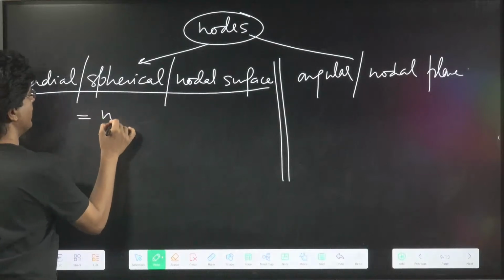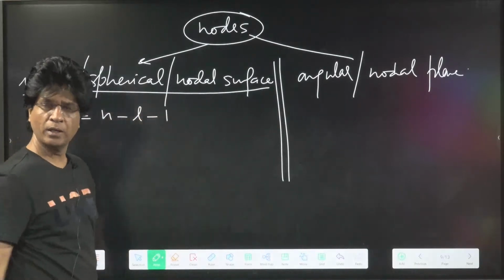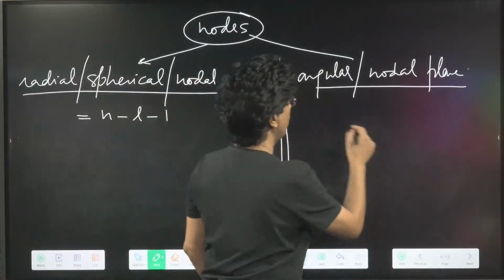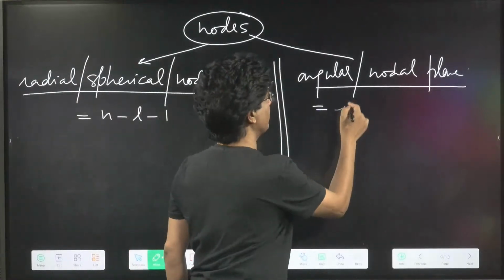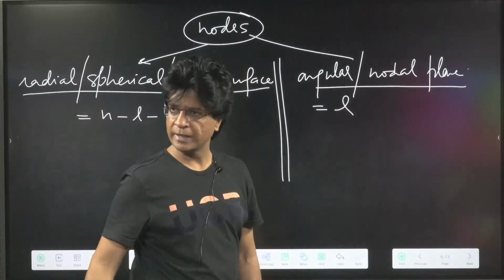The second is the angular node, also called the nodal plane. Radial nodes are given by n minus L minus 1, while angular nodes, or nodal planes, are given by the value of L.